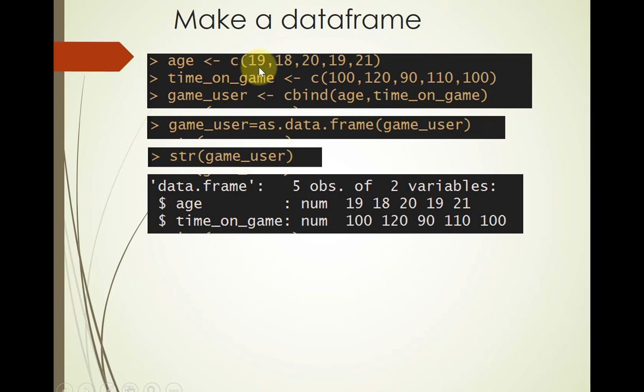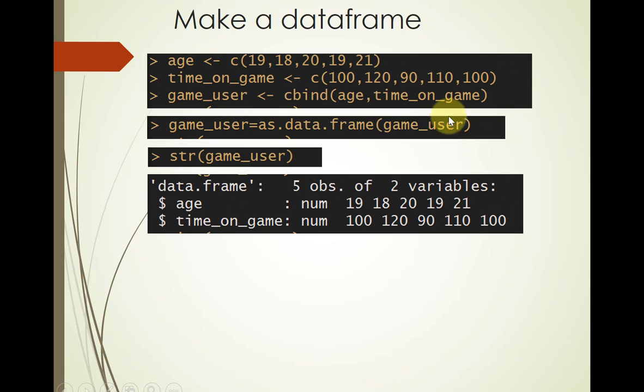So the first row contains the age of the first person and the time on the game for the first person. So 19 and 100 is the first row. The second row is 18, 120. So there are 5 rows, or 5 observations, and there are 2 variables, age and time on game. And then it says what these 2 variables are. Age, we already know, and time on game. And then it tells you that they're numeric, and it gives you some sample values.